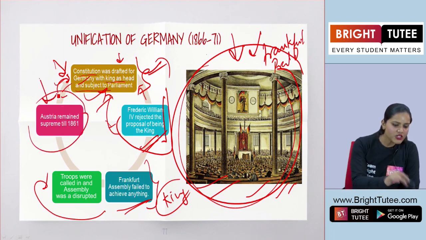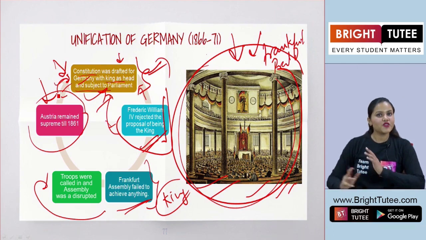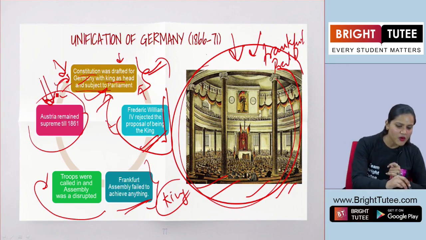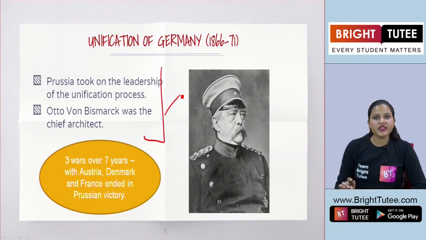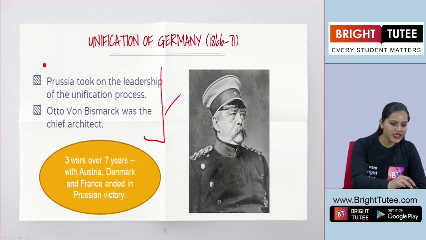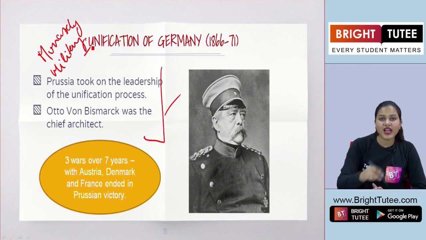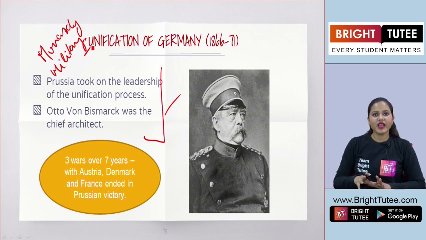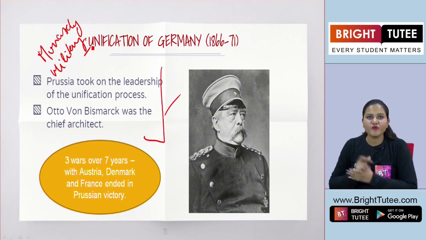Also, Austria remained supreme till 1861. Germans rose against Austria, but till 1861, Austria was the supreme power. Now, during this period again, what do we see? We see that the monarchy, then the military, and the large landowners of Prussia suppressed this whole idea, right? The whole idea of a new constitution and the king being subject to parliament.